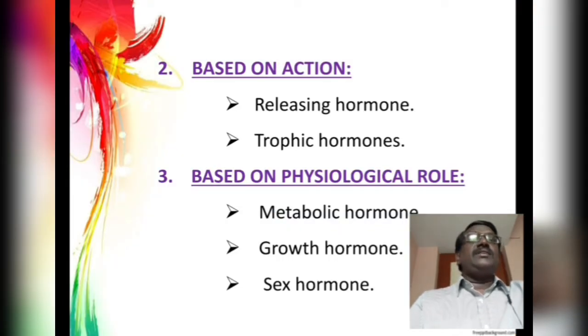And the next classification is based on the action. See, in what way the hormones are exhibiting their role in the target cells. The hormones are classified into releasing hormone and trophic hormone. Releasing hormone always stimulates another endocrine gland to release their own hormone.